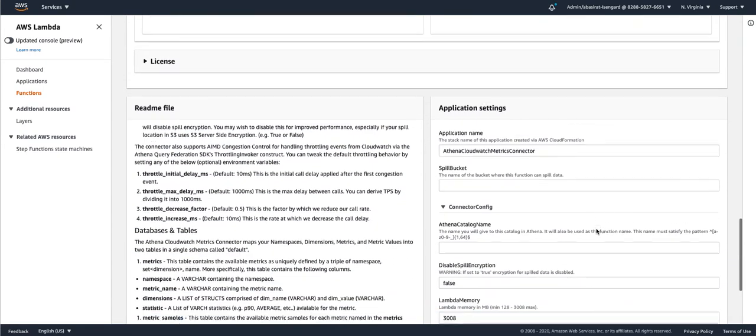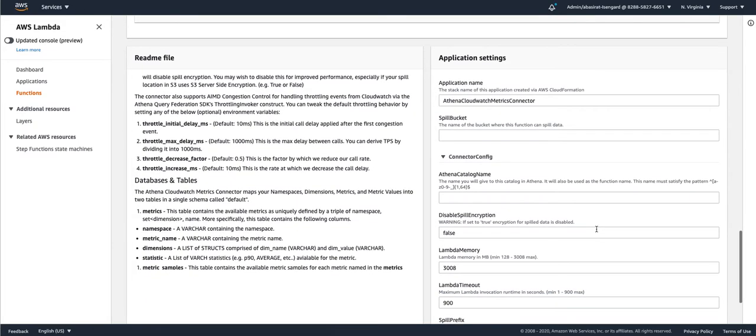On the right hand side, we get some of the configurations that we can provide for this connector. We need a spill bucket, so let's put a spill bucket that I've already created for this connector, and this is my S3 spill location. This S3 spill is useful where the response of your request exceeds the capacity of the Lambda.